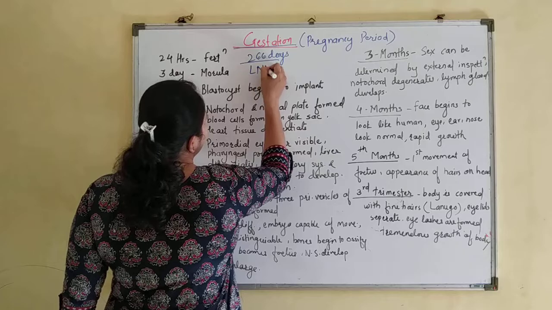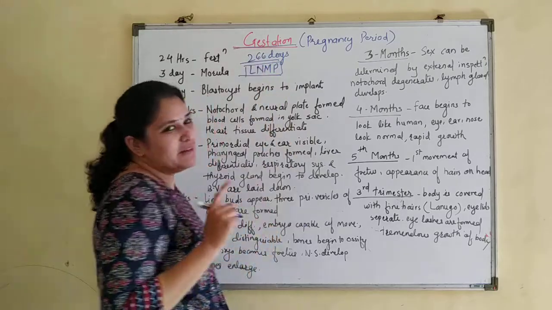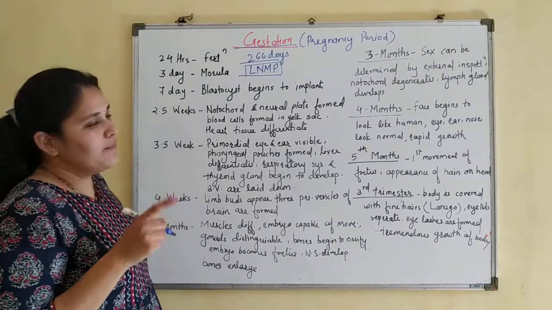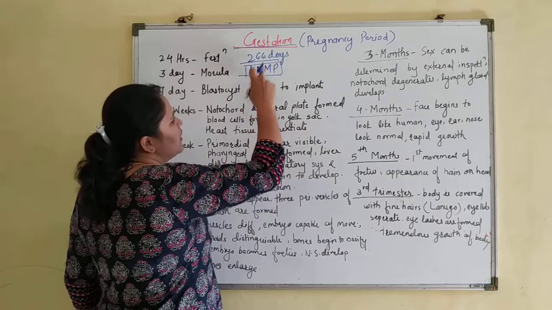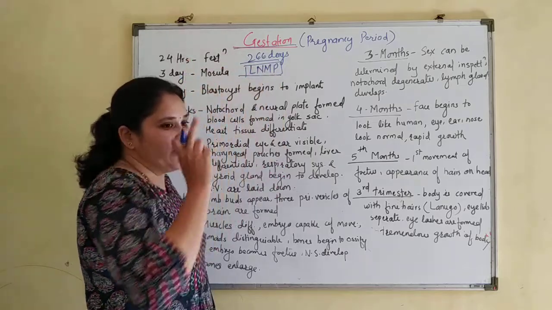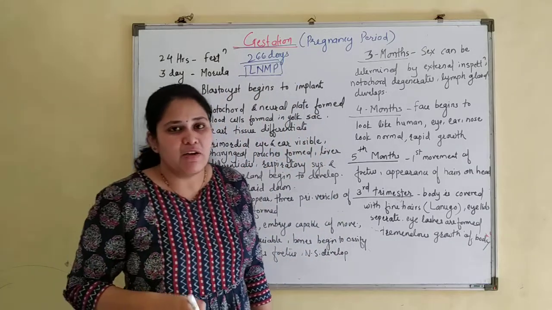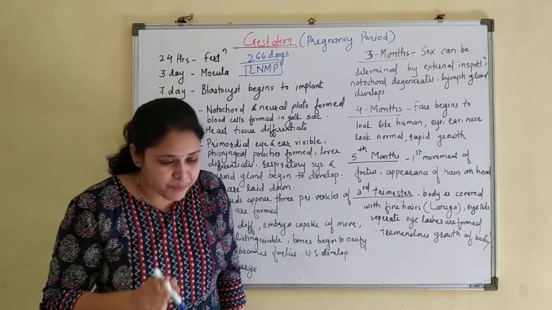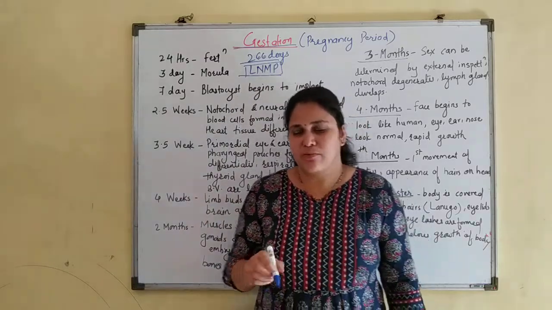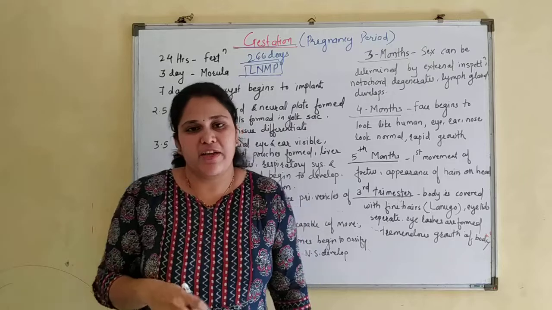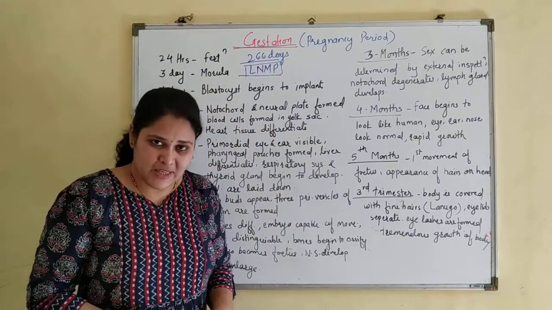the last normal menstrual period. You have to remember LNMP, meaning last normal menstrual period. The day on which the last menstrual cycle started is considered day 1. We will not count from the day of ovulation or the day of fertilization, because we don't know on which day fertilization has occurred, whether it is the 14th day or the 15th day.